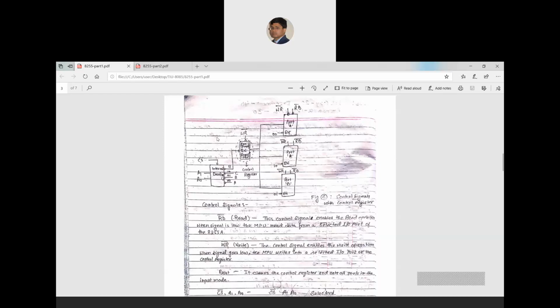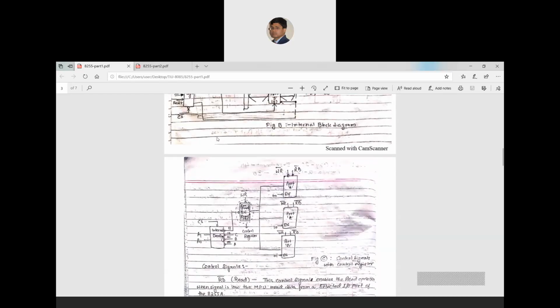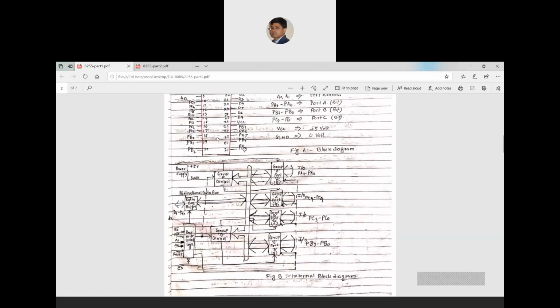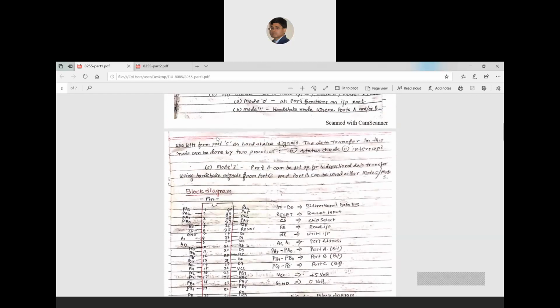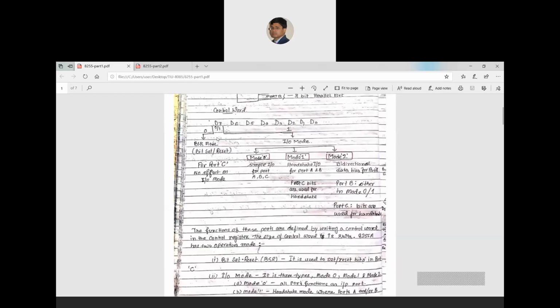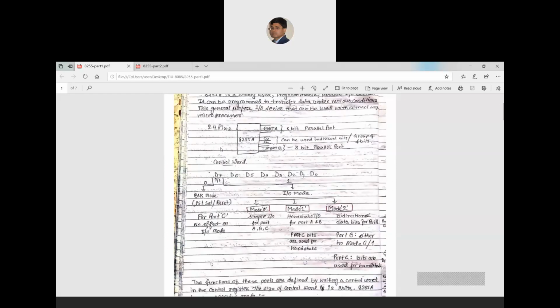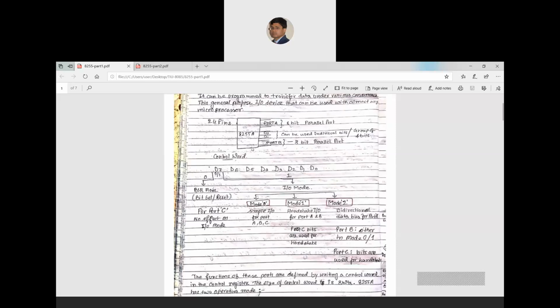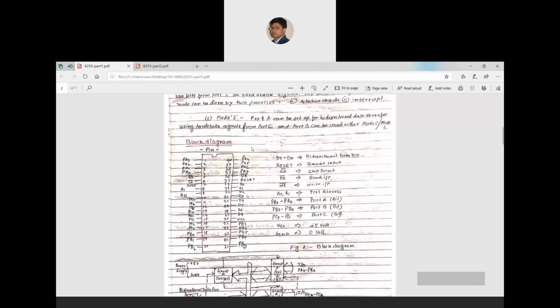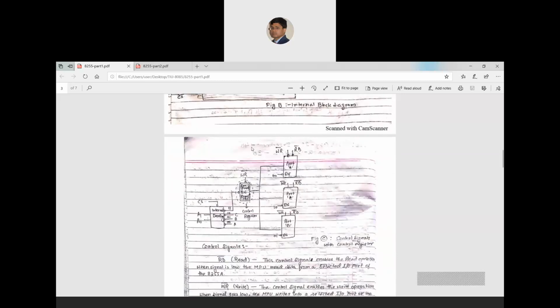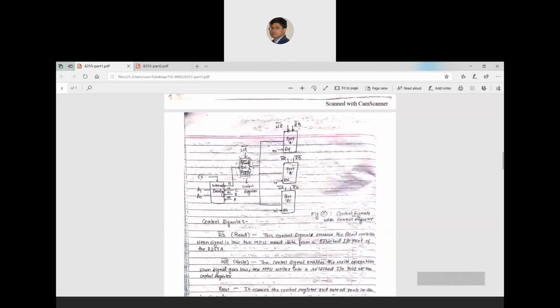That means you have to write your control word first whenever you are trying to communicate with 8085 through 8255. So here you have to write your control word so that 8255 can work in that mode. Before starting our communication, the external device will write the control register through A1 A0.